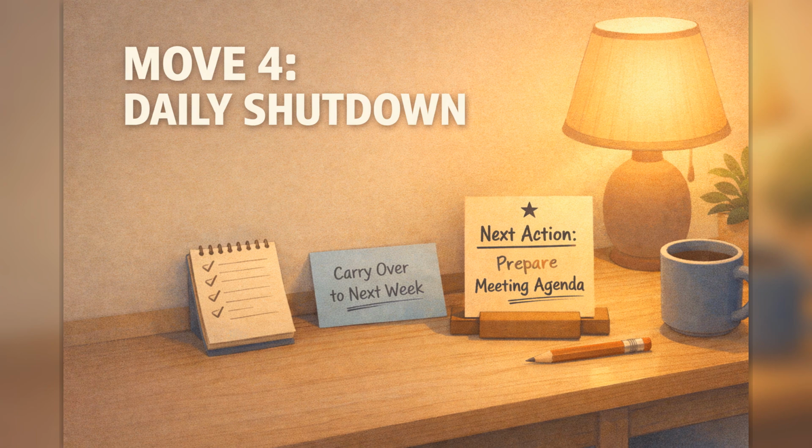Move 4. Install a daily shutdown rule. At the end of the day, spend 5 minutes closing the loop. Mark done items, move unfinished outcomes intentionally, and define tomorrow's first visible action before you stop. This prevents the morning overload cue from returning full force.